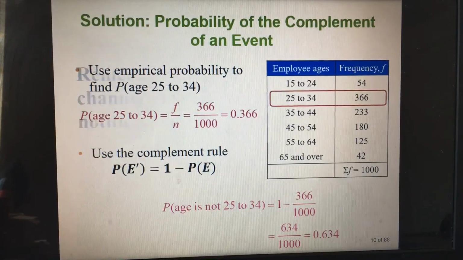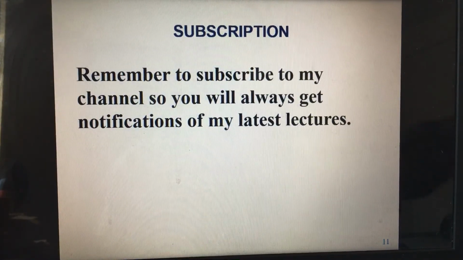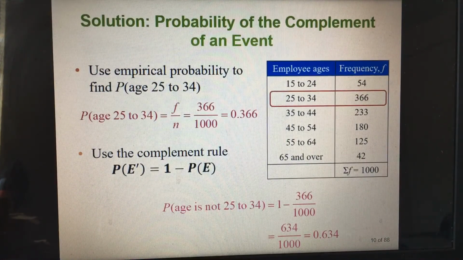Okay. Now let us round up. Actually, this is what concludes our lecture today. In my next lecture, I will show you how to use the 3 diagrams to solve the probability of an event, or to find sample space and also calculate the probability of an event.